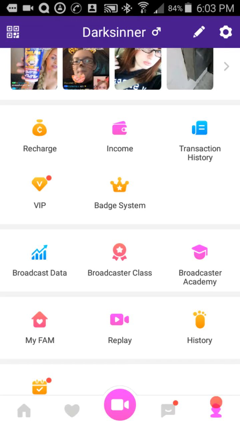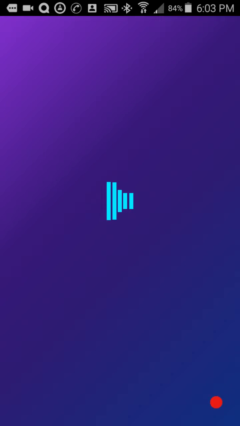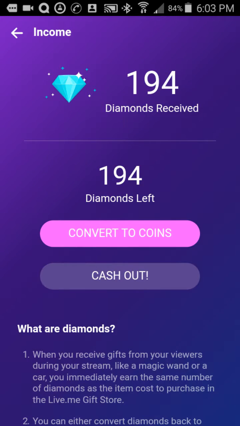To go into the next deal, income. That's how many diamonds you have made, and this is real money. You can convert those back to system coins, which you can go back into other broadcasts and basically gift other people, utilizing the coins for what they're utilized for in the platform. Or you can say cash out and connect a PayPal account, and after so many diamonds, you still have to get a certain amount of diamonds, but you can cash out and it'll put money into your PayPal.